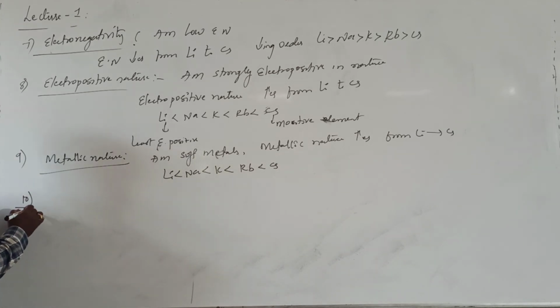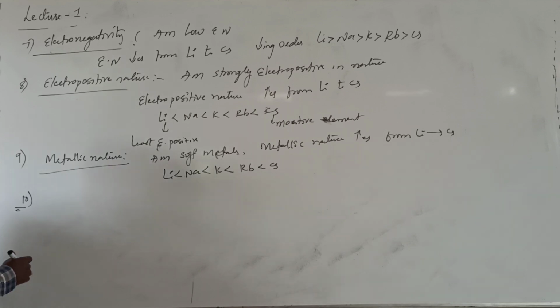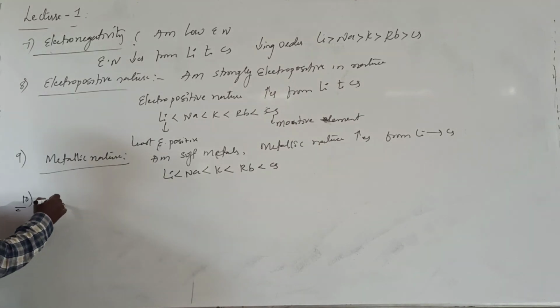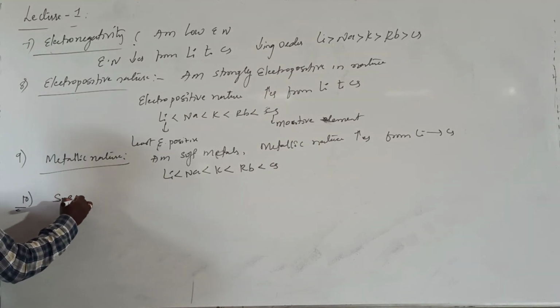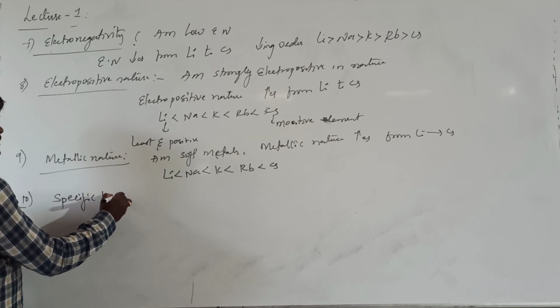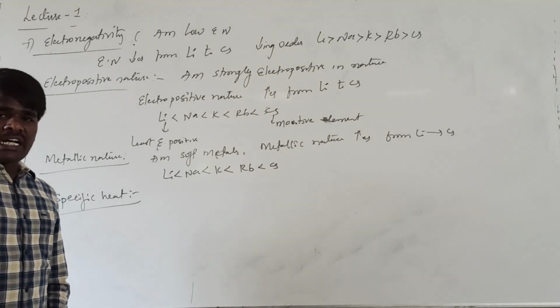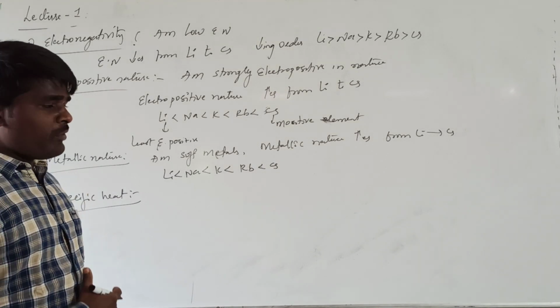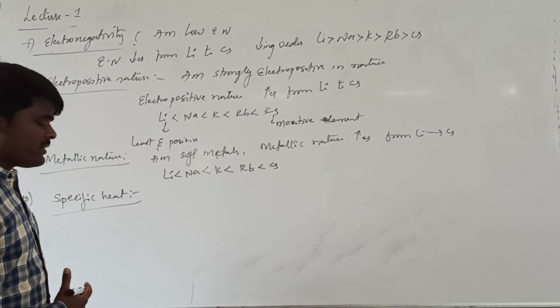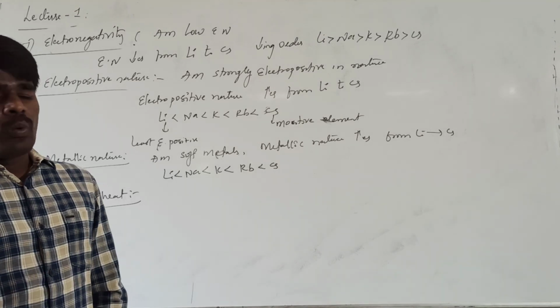And next we are talking about the specific heat. Specific heat means the amount of heat required to raise the temperature of an element by 1 degree Celsius.